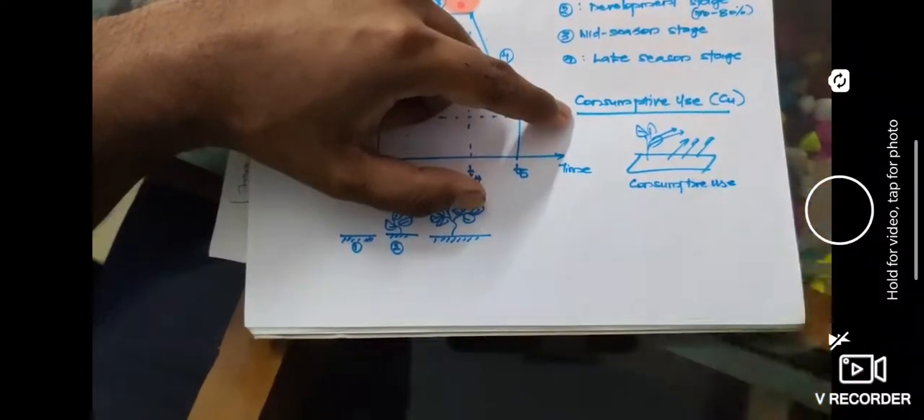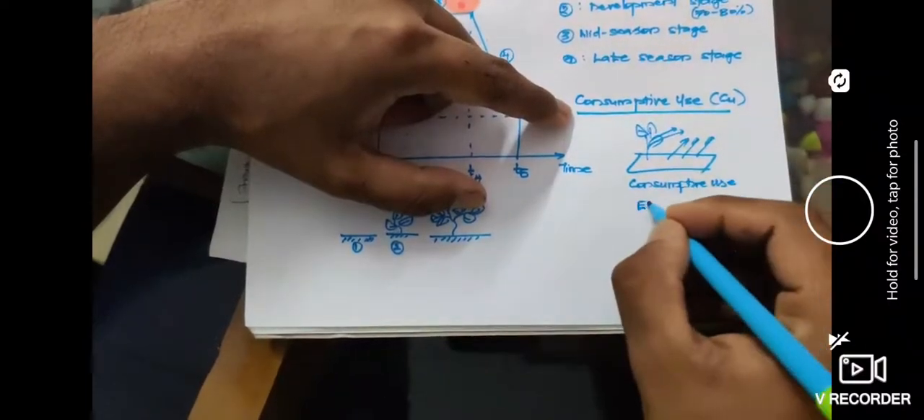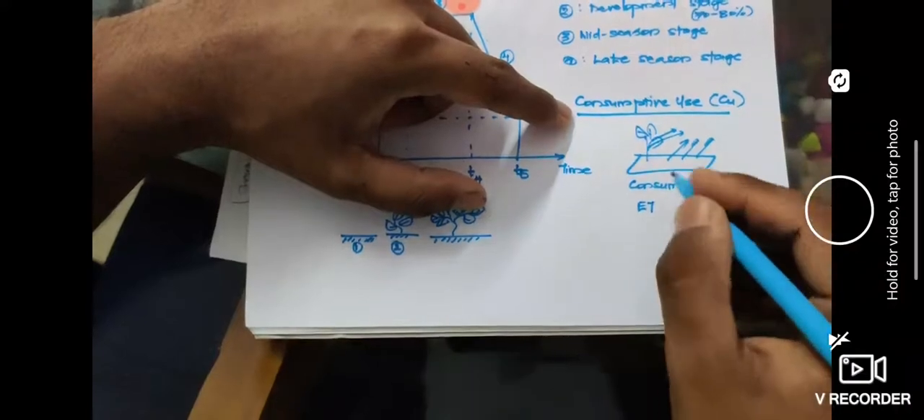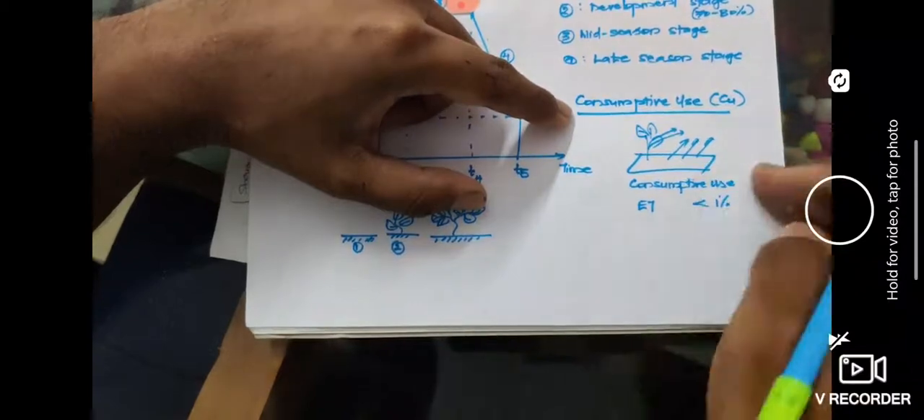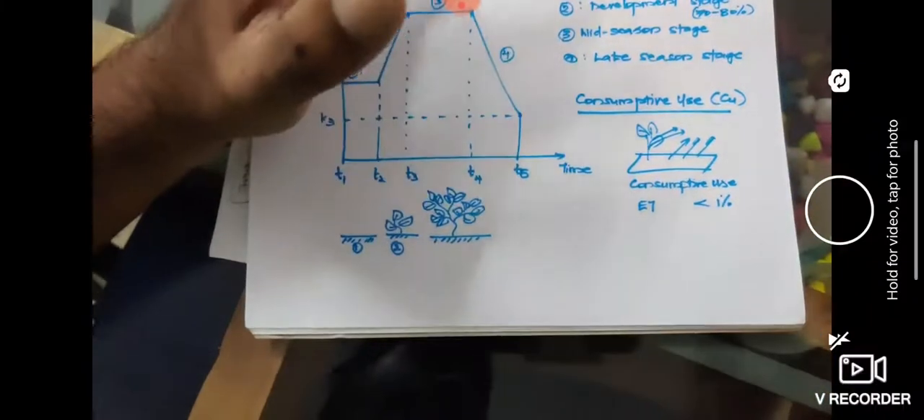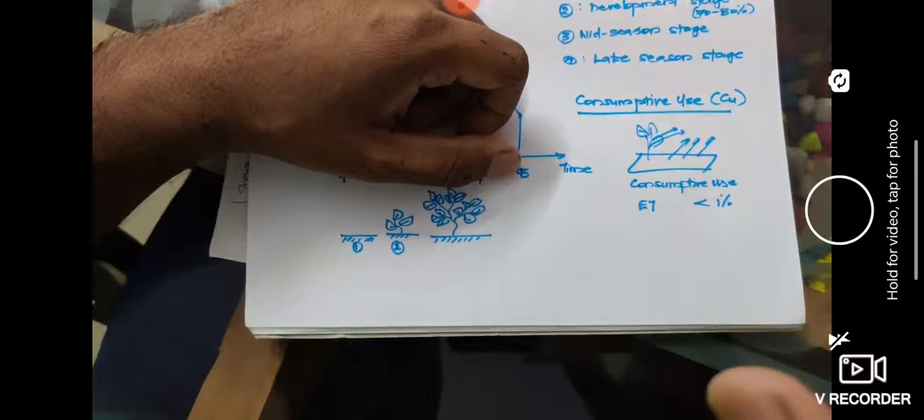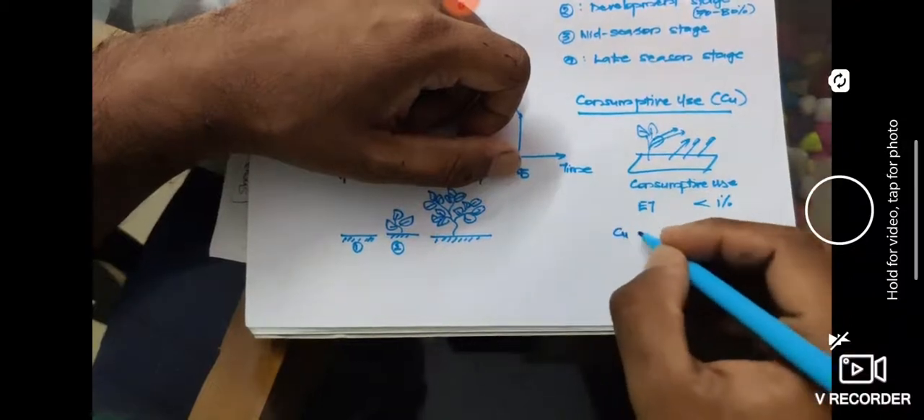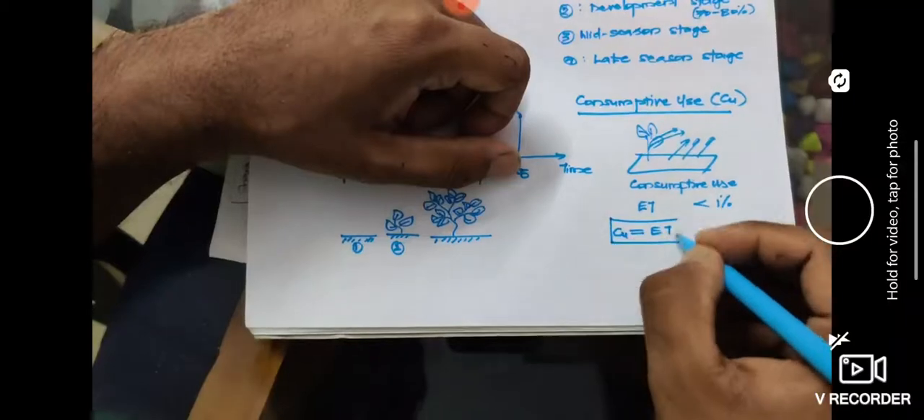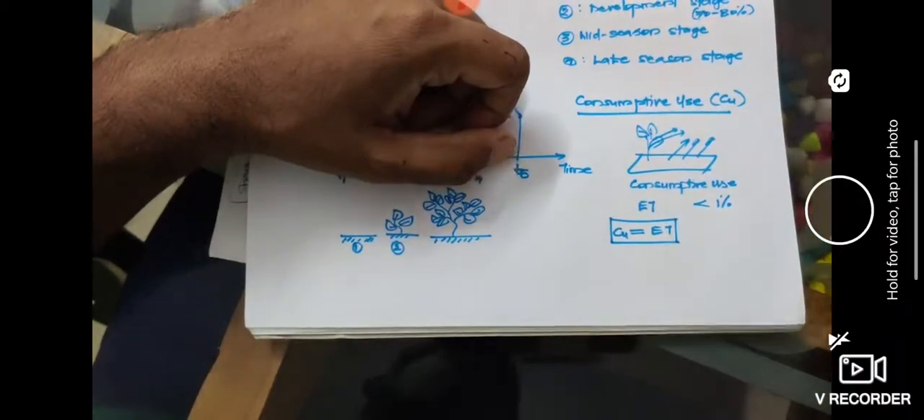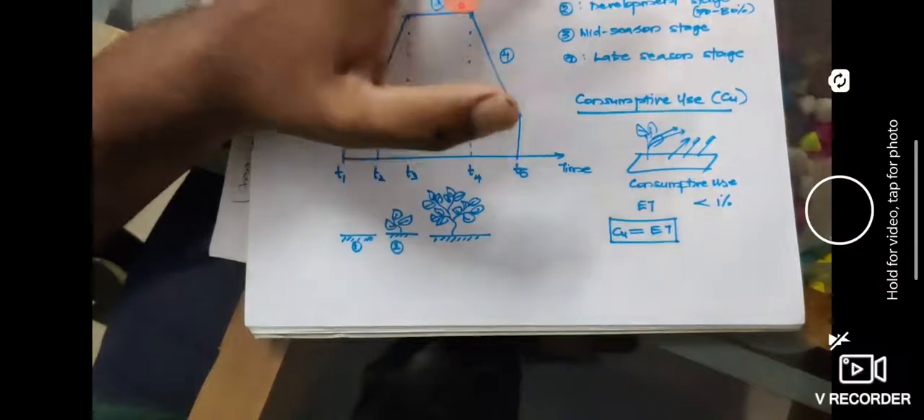Now if you compare consumptive use and evapotranspiration, the difference between them will be less than 1%. For that reason, you can say that consumptive use and evapotranspiration are mathematically equal, though those two are different conceptual things.